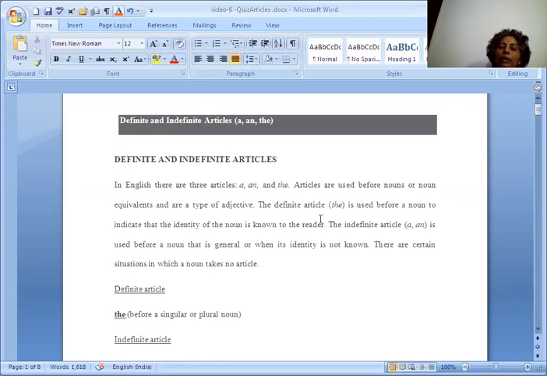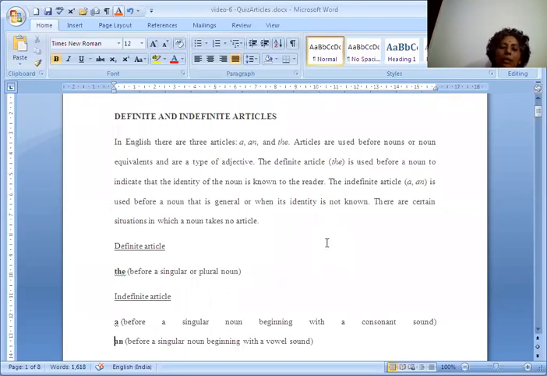The definite article the is used before a noun to indicate that the identity of the noun is known to the reader. The indefinite article a or an is used before a noun that is general or when its identity is not known. There are certain situations in which a noun takes no article.